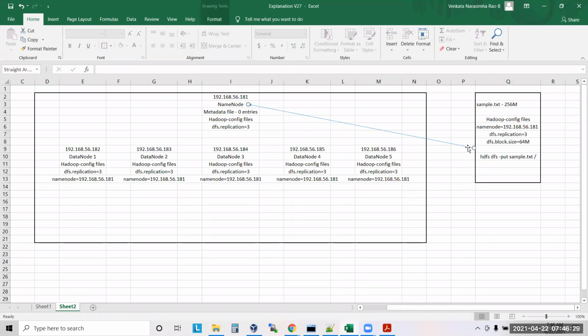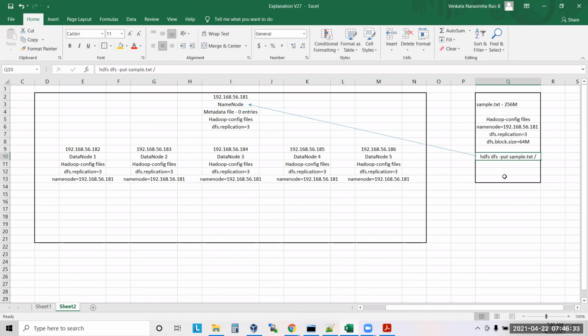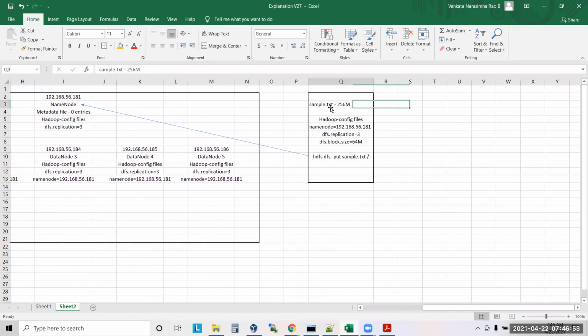Now, in this command, have you told anything about the block size you want or the replication factor you want? You didn't tell anything in the command. You just told that you want to write this file into Hadoop. In this scenario, what is the file? It is sample.txt.